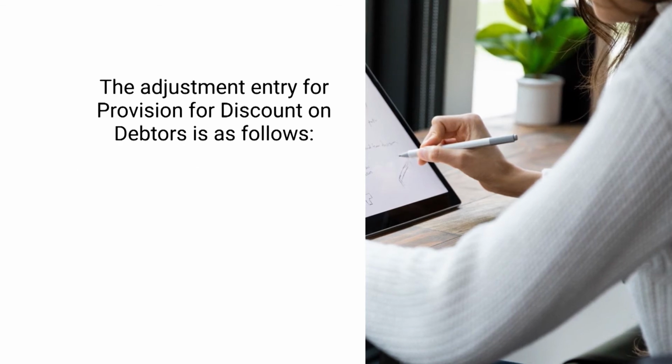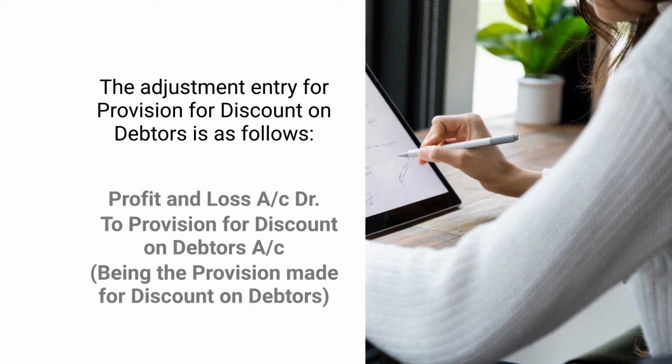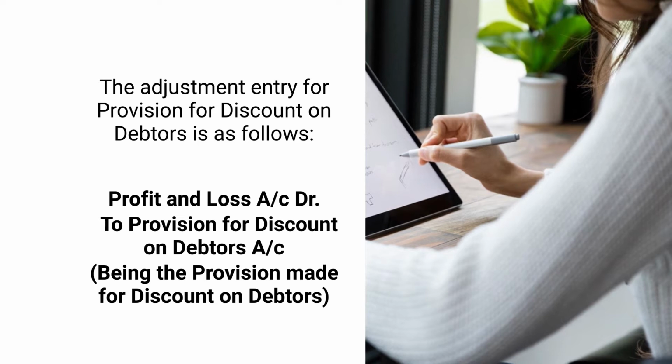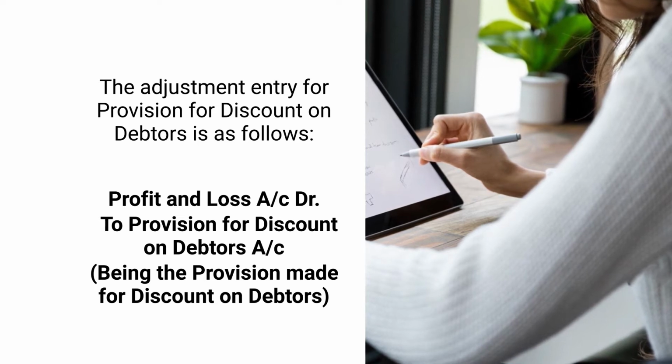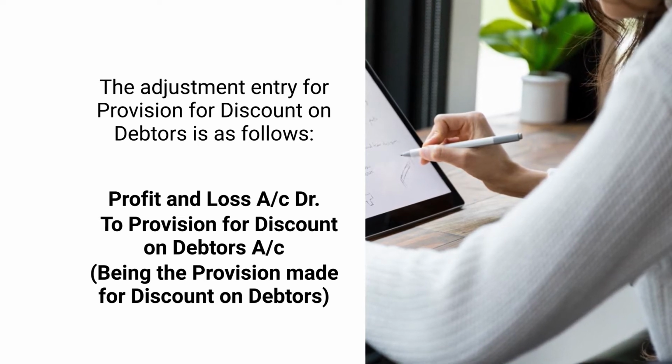The adjustment entry for provision for discount on debtors is as follows. So, this provision for discount on debtors, as I have already made very clear to my learners, this amount of cash discount which we provide to the good debtors is always provided to motivate the good debtors to make the prompt payment.